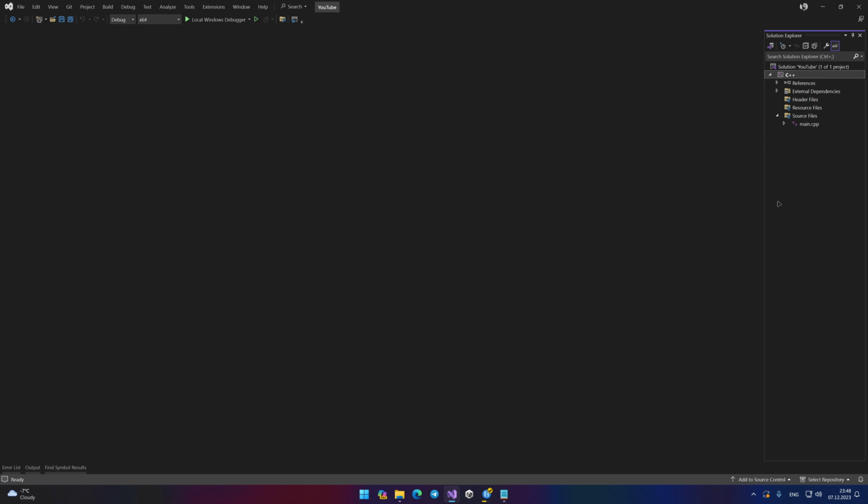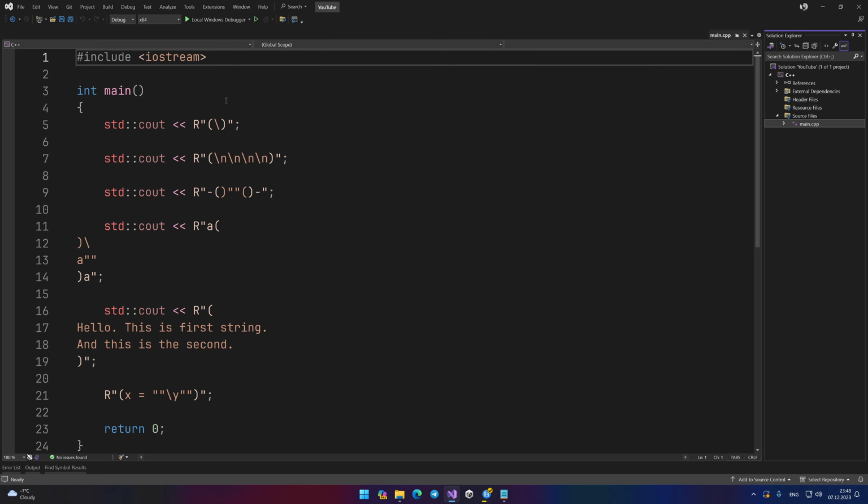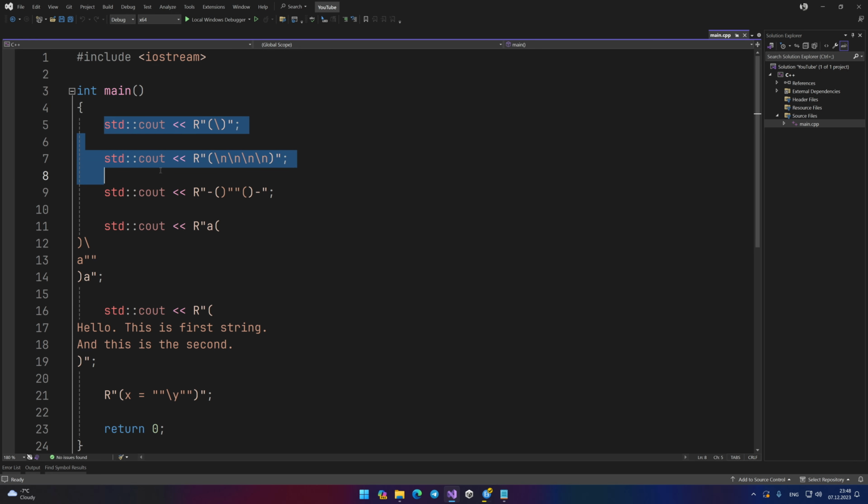In today's lesson you'll learn raw strings. We learned how to output text on the screen, and we studied escape sequences, with the help of which we can somehow format our text. Let's continue studying C++.